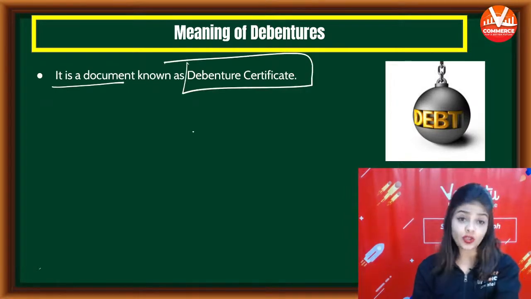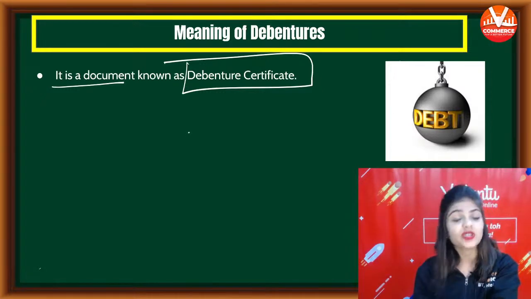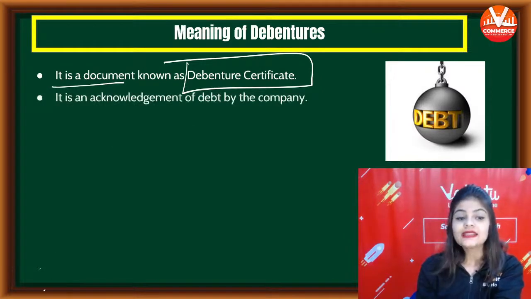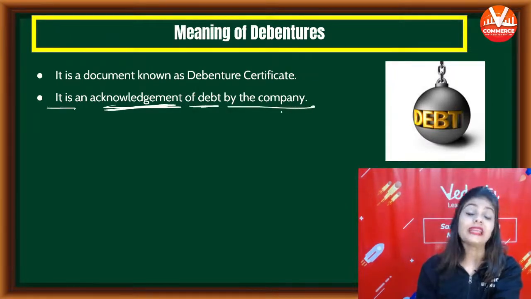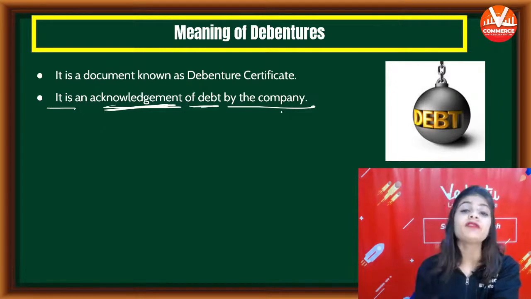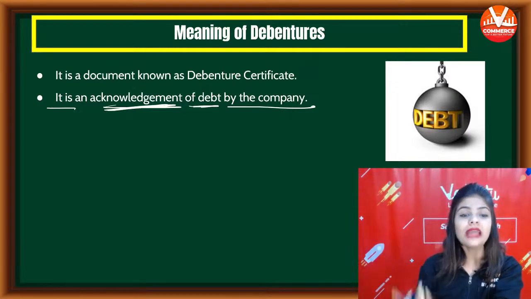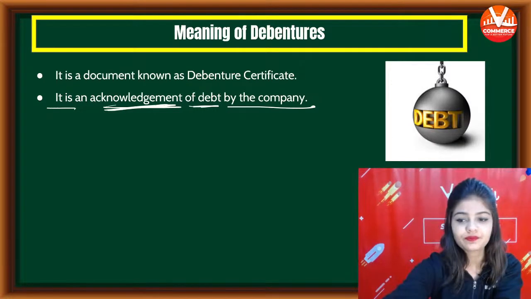It is a document that is known as debenture certificate. Second, it is an acknowledgement of debt taken by the company.